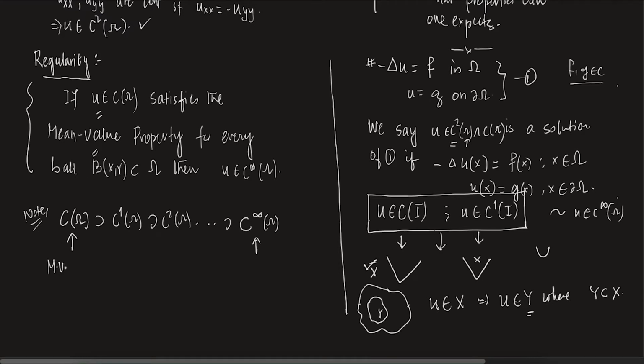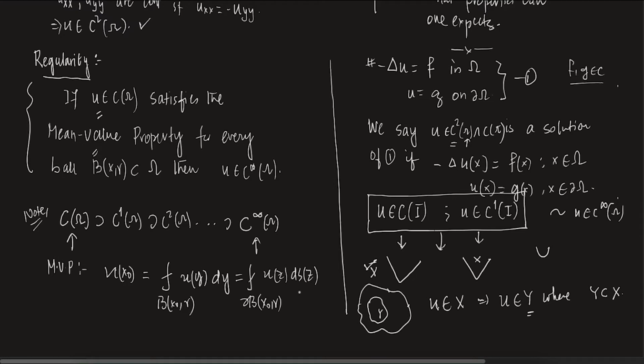What is the mean value property? Let me again remind you. We say that the function satisfies the mean value property if for any x naught in omega, we can write u(x naught) as the average of u(y) dy over the ball B(x naught, r), or we can also write it as the average of u(z) dS(z) over the boundary of B(x naught, r), where this is the surface measure.